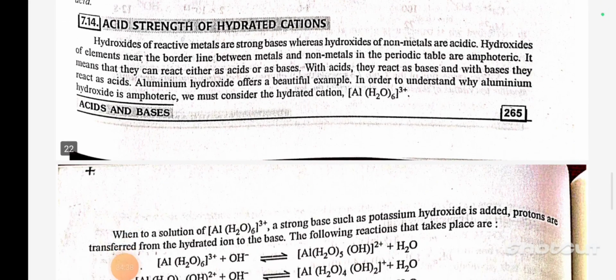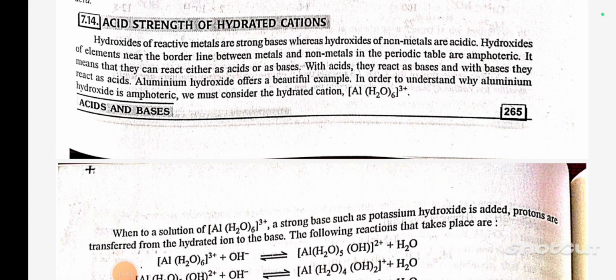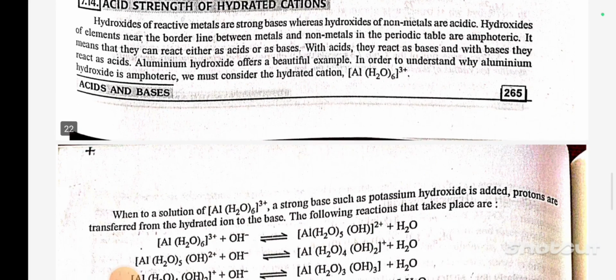Acidic strength of hydrated cations. Hydroxides of reactive metals are strong bases, whereas hydroxides of non-metals are acidic. Hydroxides of elements near the borderline between metals and non-metals in the periodic table are amphoteric. It means that they can react either as acid or as base. With acid they react as base, and with base they react as acid. Aluminum hydroxide offers a beautiful example.